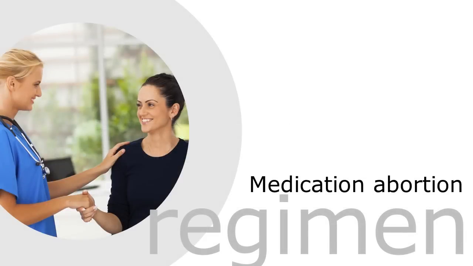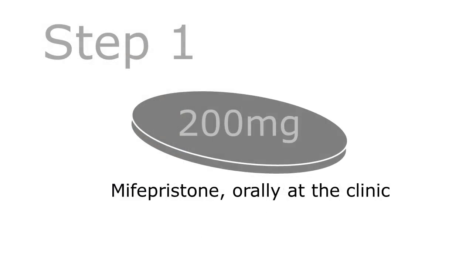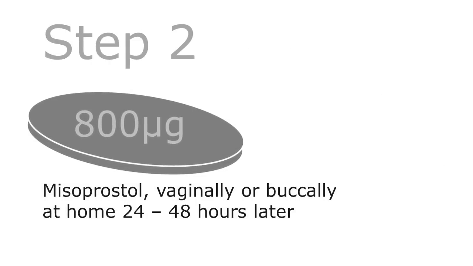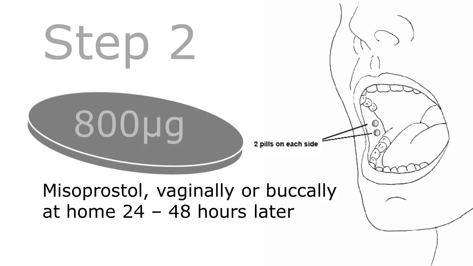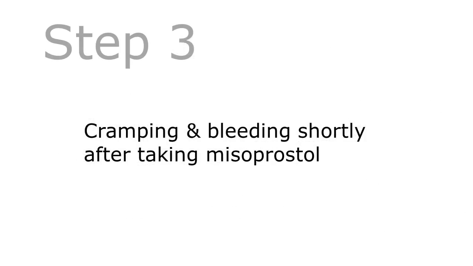You explain the medication abortion regimen to Tamara. She will take the first pill, which is 200 milligrams of mifepristone, orally at the clinic. The second medication, 800 micrograms of misoprostol, will be inserted vaginally or buccally at home 24 to 48 hours later. With buccal administration, the pills are placed in the space between the teeth and the inside of the cheek. She will experience cramping and bleeding shortly after taking the misoprostol.